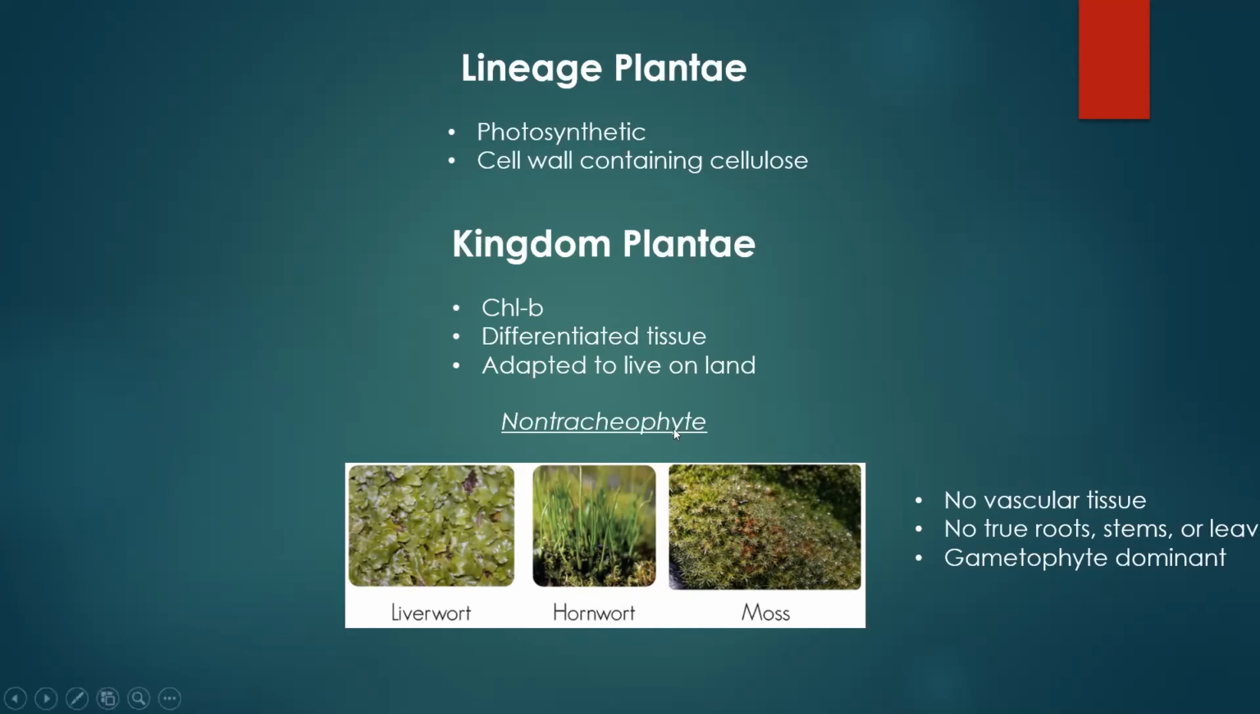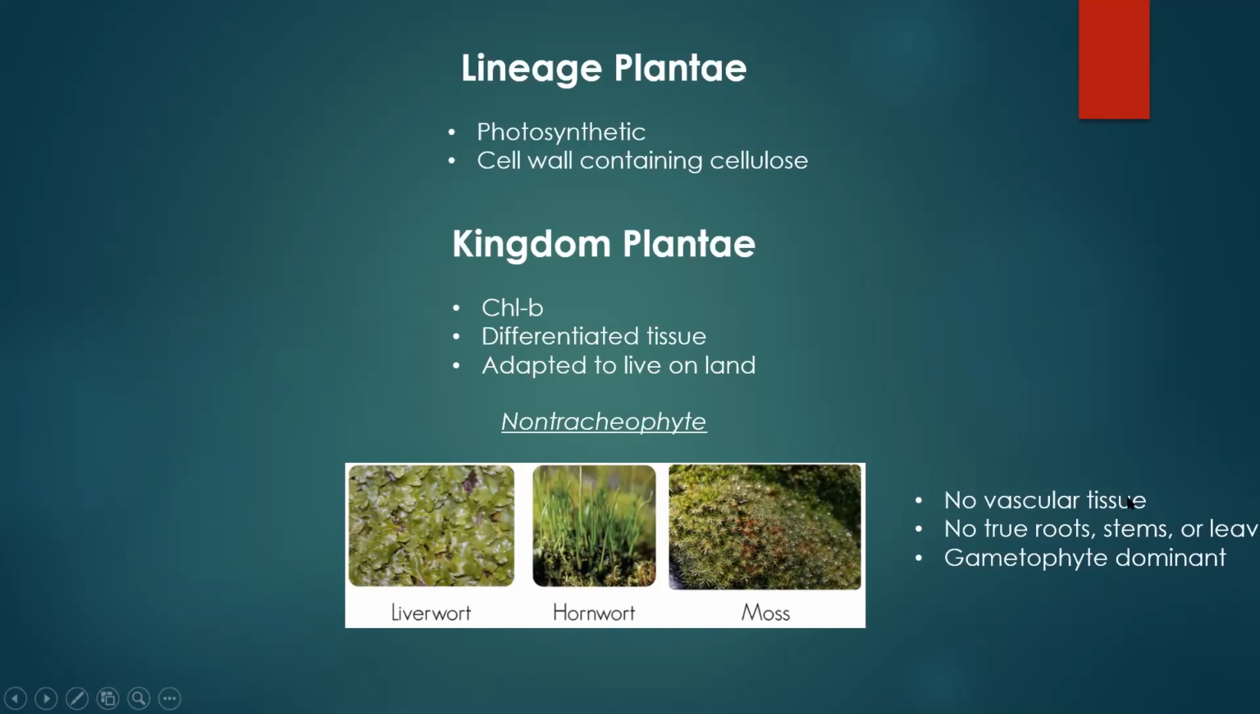Okay, so the first group of plants we're going to talk about are non-tracheophytes. Tracheo means tube in Latin, so we're really saying they don't have vascular tissue by calling them non-tracheophytes. And this is a more ancient lineage. So the first plants that ever first started growing out of the ocean were non-tracheophytes. They did not have vascular tissue. So this group split off more distantly in evolutionary time.